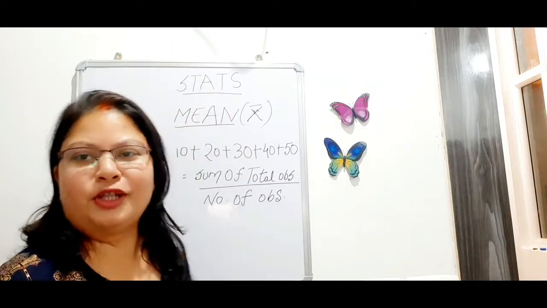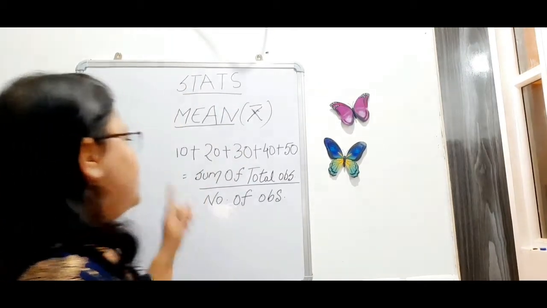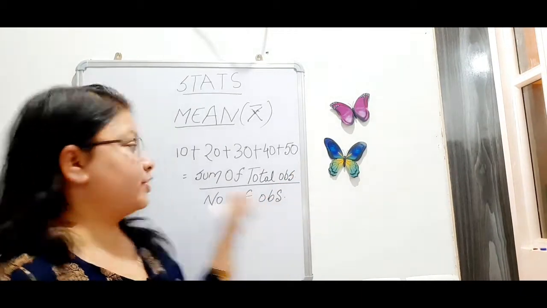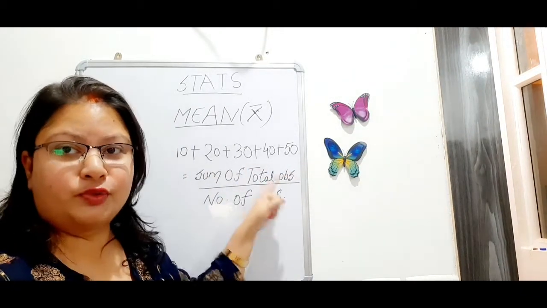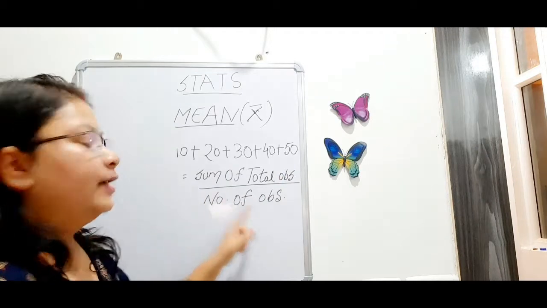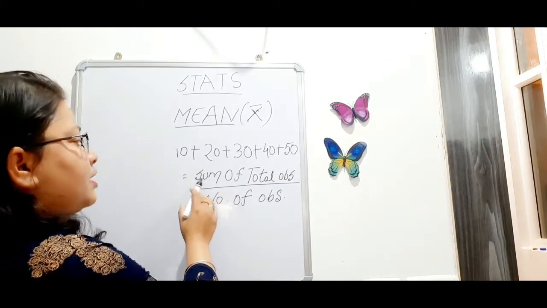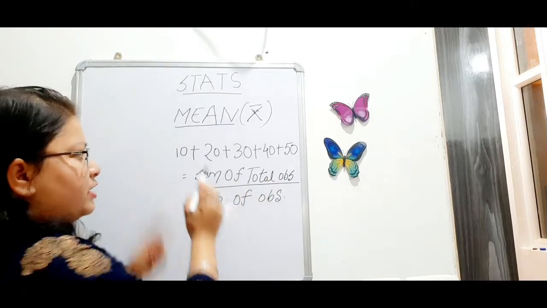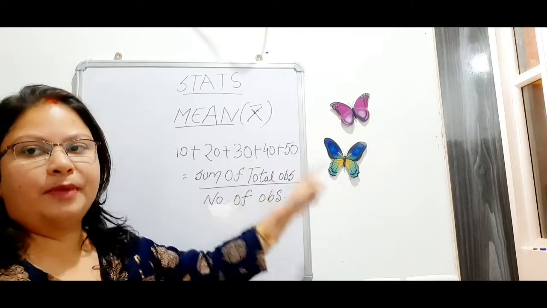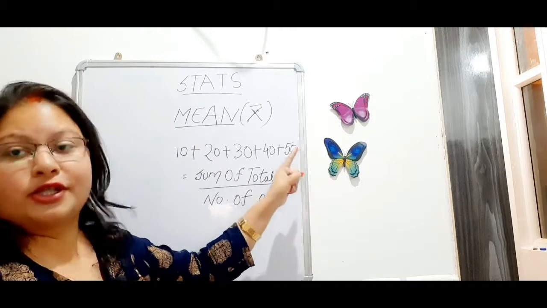the formula to find out the average is sum of total observations, that is the marks of the students, divided by number of observations, means count of observations. Sum of the total observations means we will add the individual marks of the total students, okay.